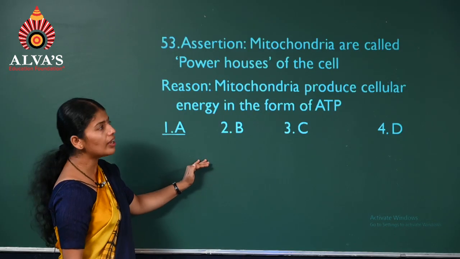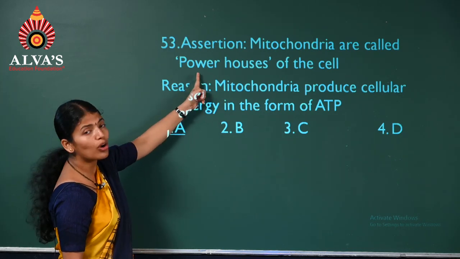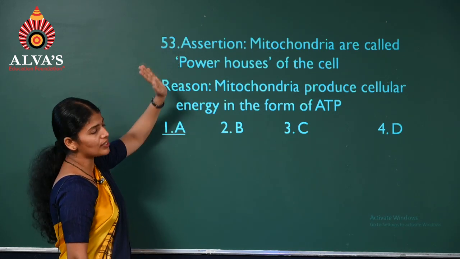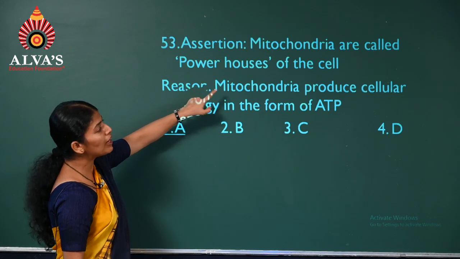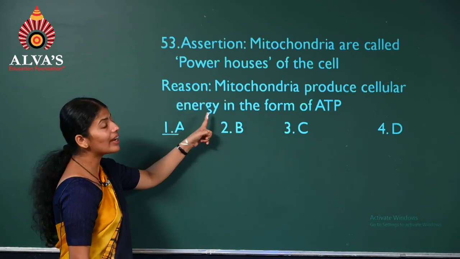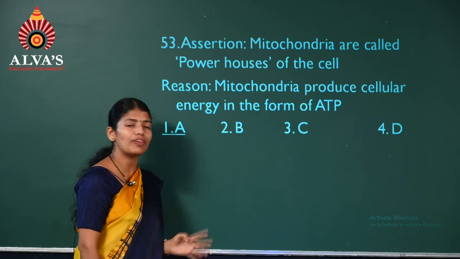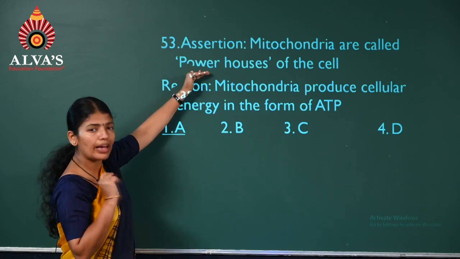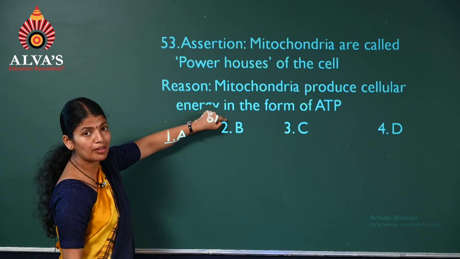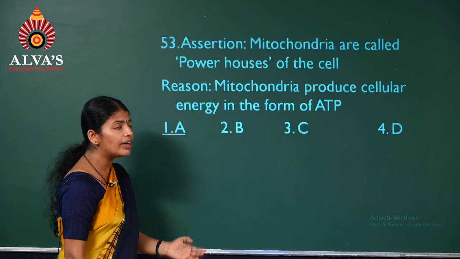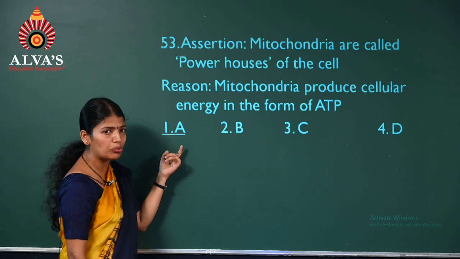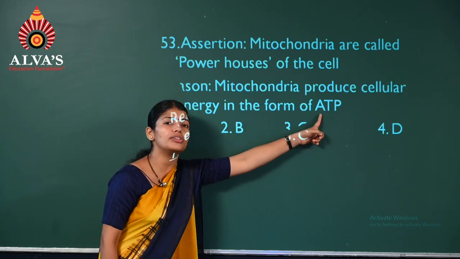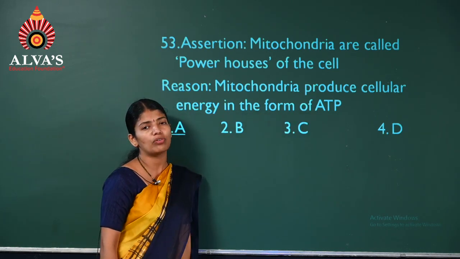Question number 53. Assertion: Mitochondria are called powerhouses of the cell. True. So the assertion is correct. Reason: Mitochondria produce cellular energy in the form of ATP. Is it a correct statement? Yes. Is it the explanation for the previous? Yes. Because it synthesizes ATP or generates the power, it's called a powerhouse. So the option is the first one. And also remember, ATP is termed the energy currency of the cell.